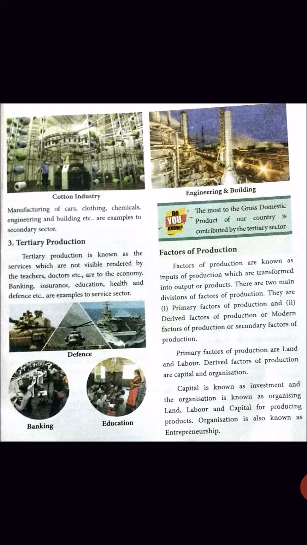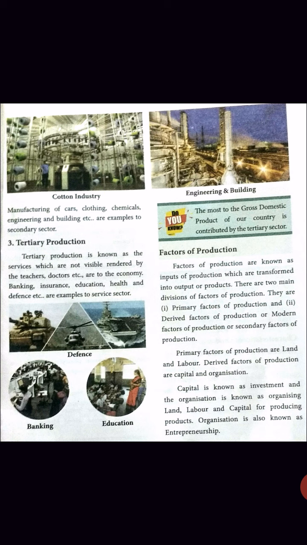Okay. The next topic is factors of production. Factors of production are known as the inputs of production, which are transformed into output or products. There are two main divisions of factors of production. They are, first, primary factors of production, and second, derivative factors of production, or modern factors of production, or secondary factors of production.